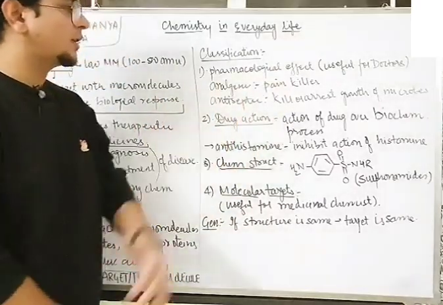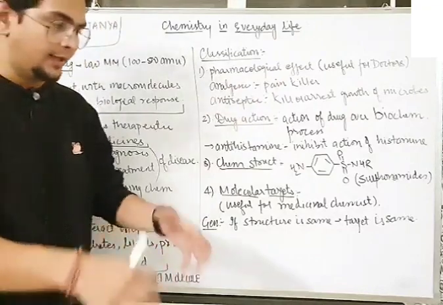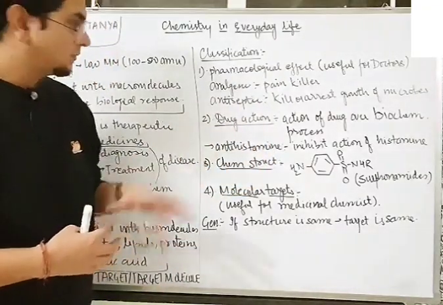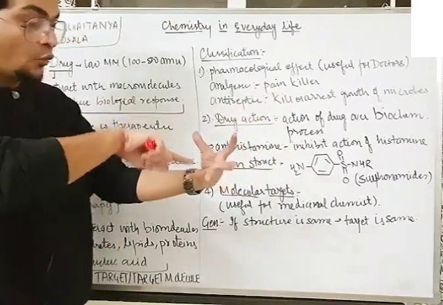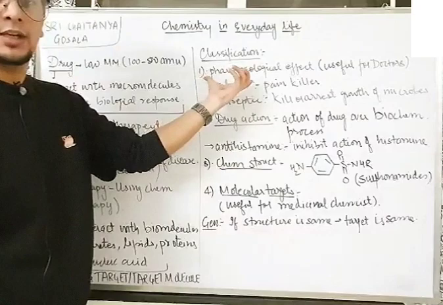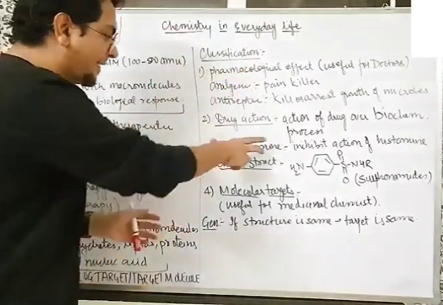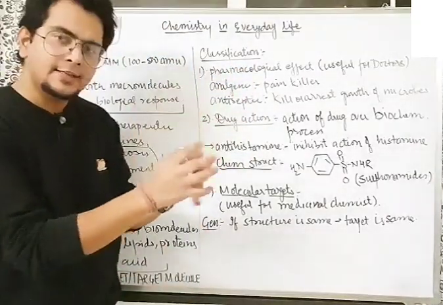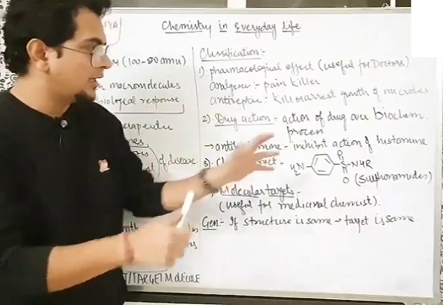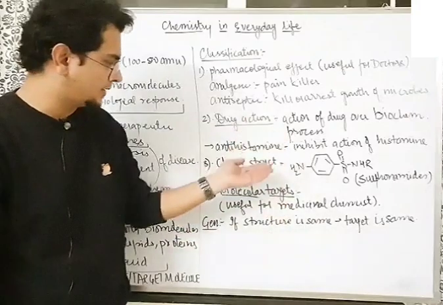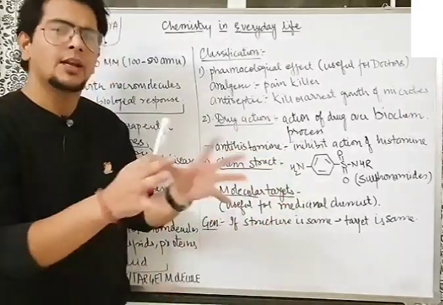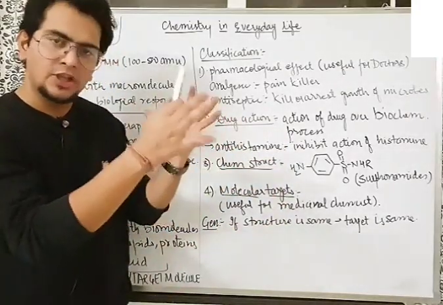Drug action is the action of the drug over the biochemical process, like how the medicine is acting. What action the medicine does in the body, what effect it causes, that is the pharmacological effect. So understand antihistamines, for example. Antihistamines are a class of drugs which inhibit the action of histamine. How does it inhibit? No idea. That will be discussed in the molecular target and chemical structure. All these things will decide how the inhibition is happening.